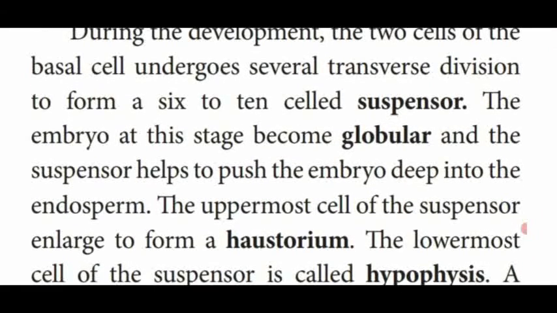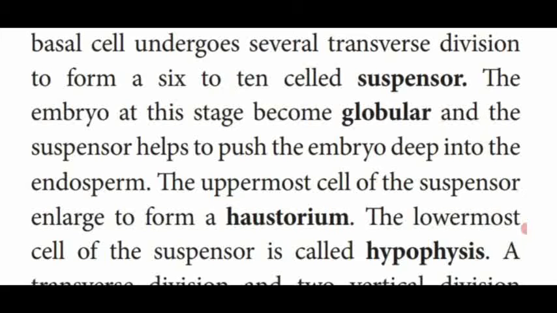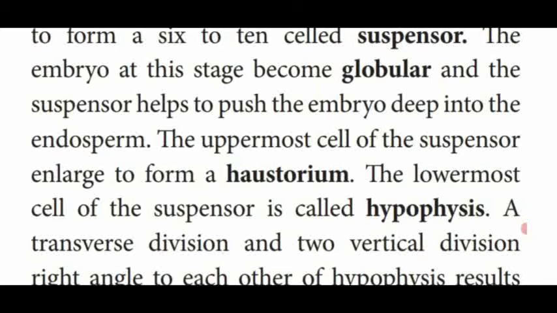Then, out of the 6 to 10 cells of the suspensor, the uppermost cell of the suspensor enlarges to form a structure called a haustorium. So this haustorium is also a sucking structure, to absorb the minerals from the endosperm and give them to the growing embryo. So out of the 6 to 10 vertically arranged suspensor cells, the uppermost cell is modified into the haustorium, and the lowermost cell of the suspensor is named the hypophysis.